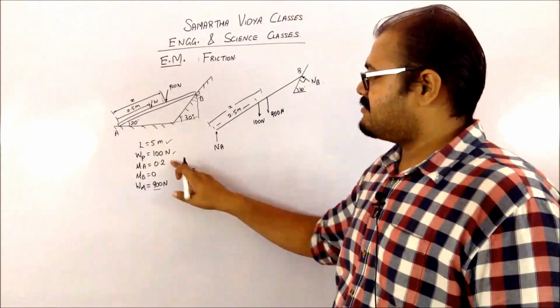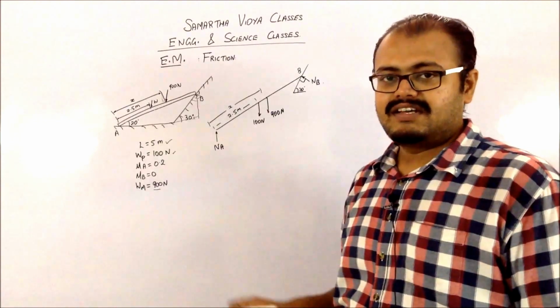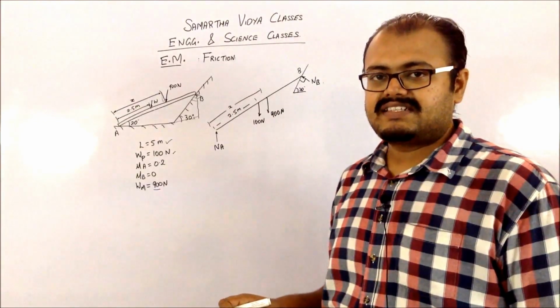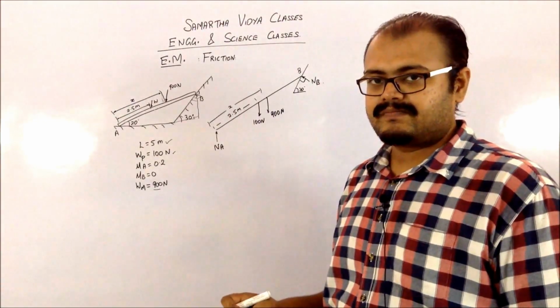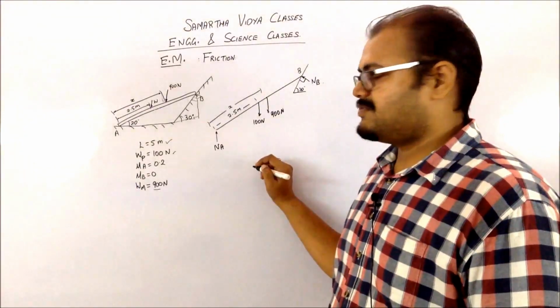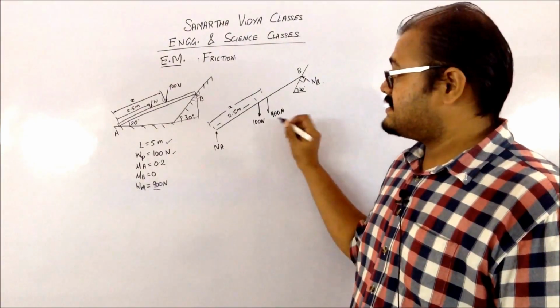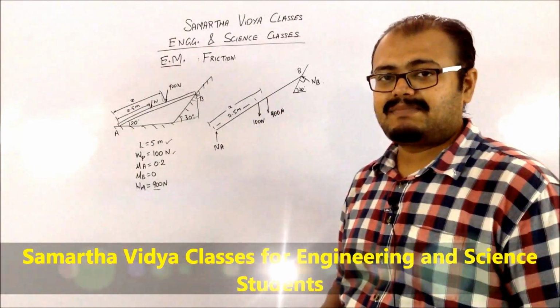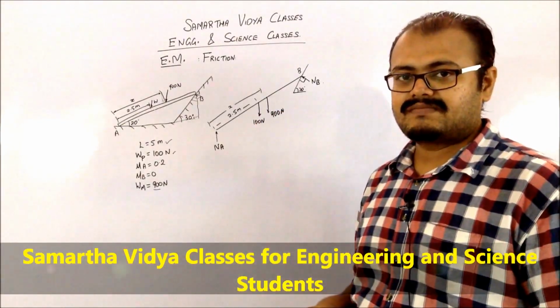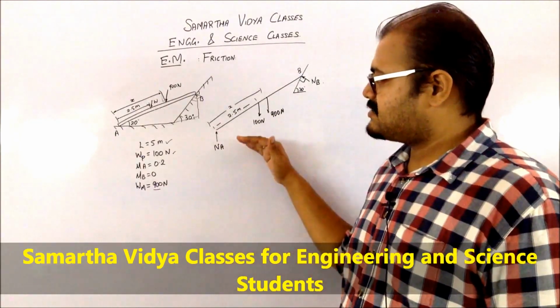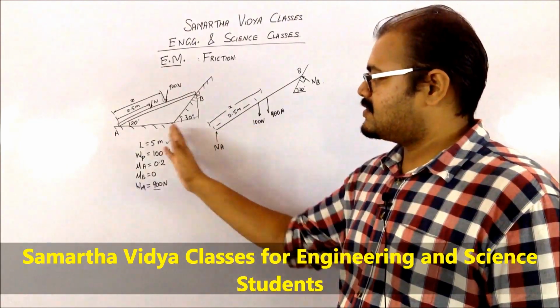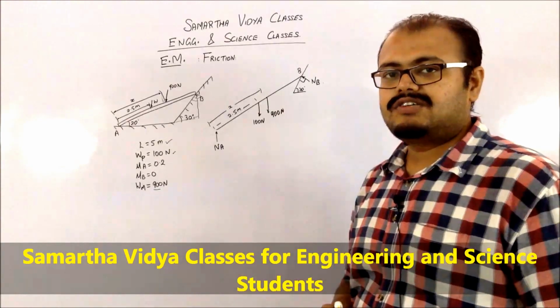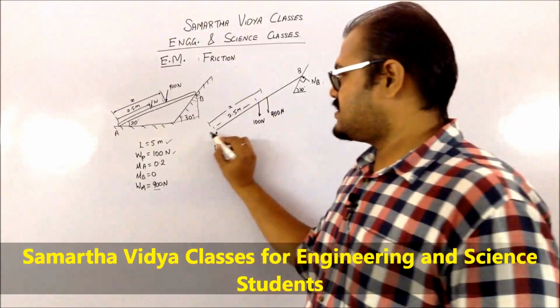Now my coefficient of friction at A is given as 0.2. So for that I need to have a frictional force. Since the man is going to be walking up the plank, there is a tendency that the plank is going to slide downwards. So at point A there is going to be a sliding towards the left direction. So your frictional force should be opposing to that motion.